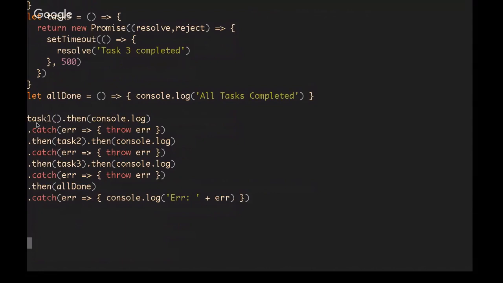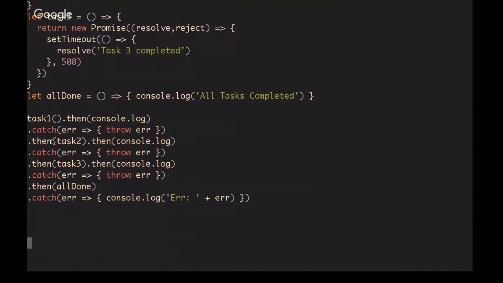is that if you execute a function that returns a promise, you can call .then on it. And so if the task is successful, we can then just console log the resolved value, which in this case would just be "task 1 completed". .then for task 2 would be "task 2 completed". Then for task 3 would be "task 3 completed". And then if all the thens have successfully completed, we will execute the allDone function, which just console logs "all tasks completed". Now that's important.